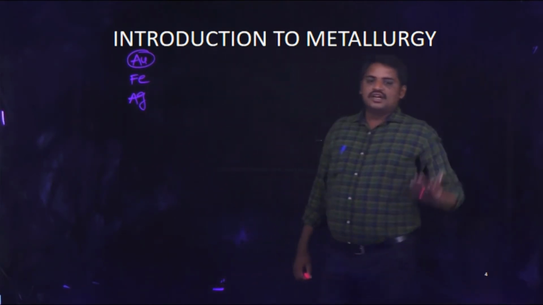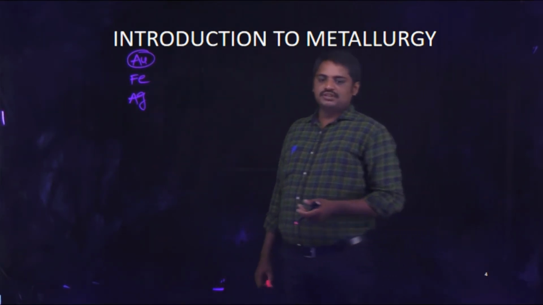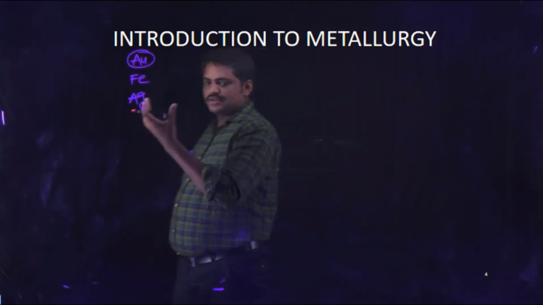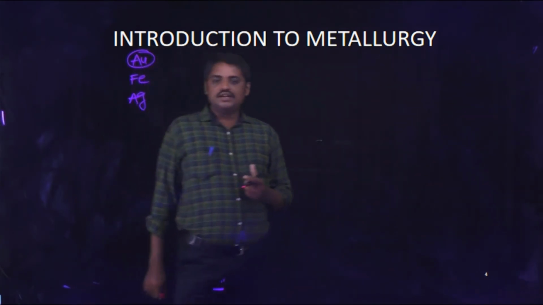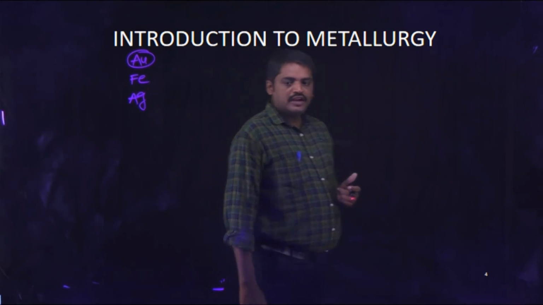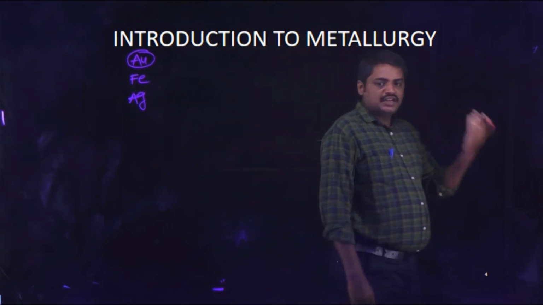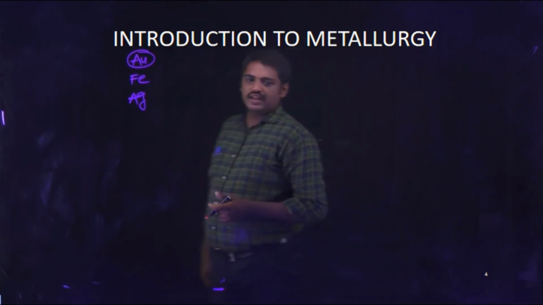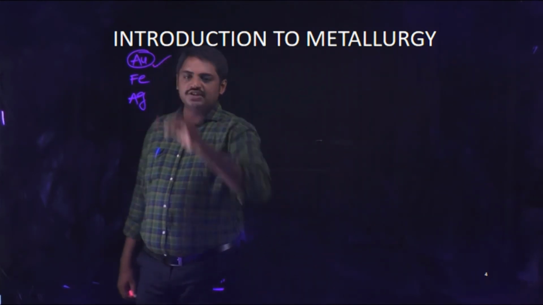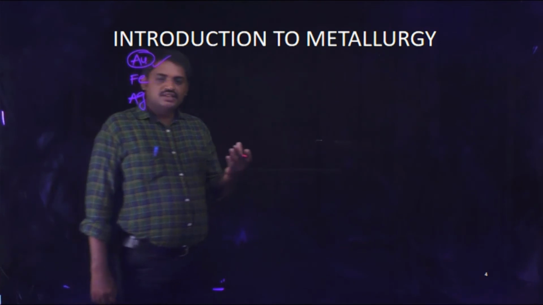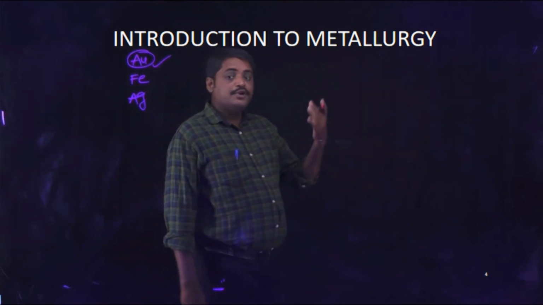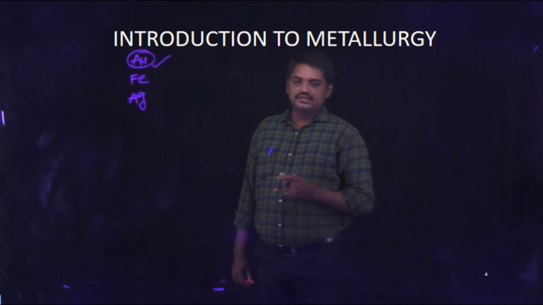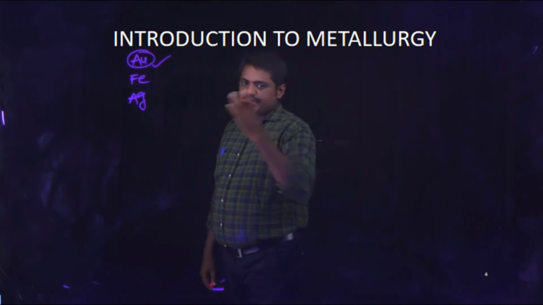Metals are used to make different types of beautiful constructions and different types of bridges. Especially gold is used to make different types of beautiful ornaments. That is the importance of metals.